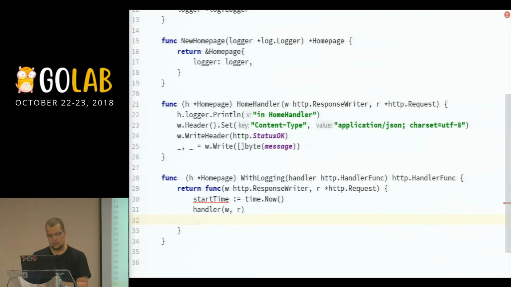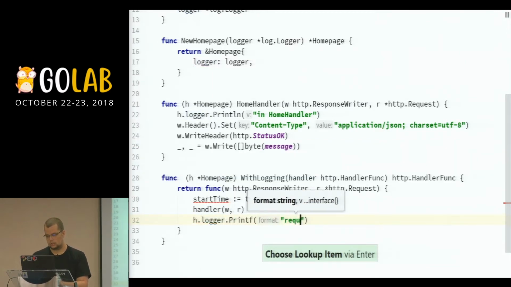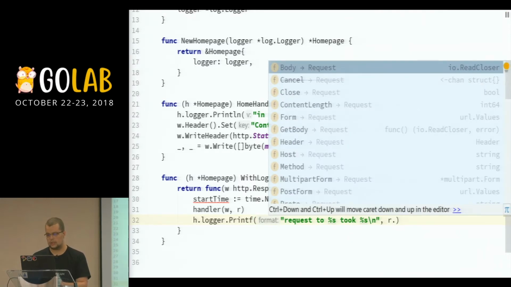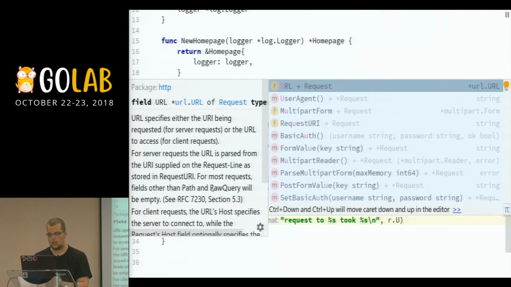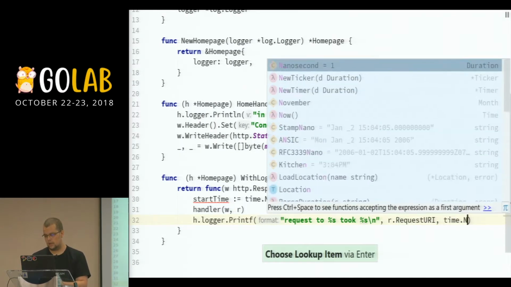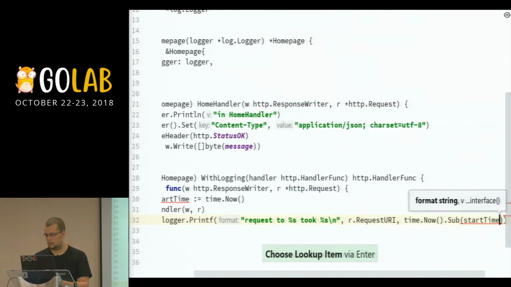I can say h.logger.Printf, request to, let's say, which page took time, right? So I can do something like this, and I can now have access to request URI, and I have time.Now().Sub(start time).